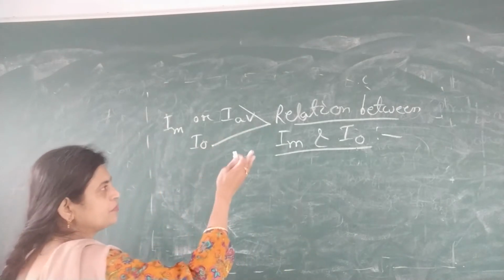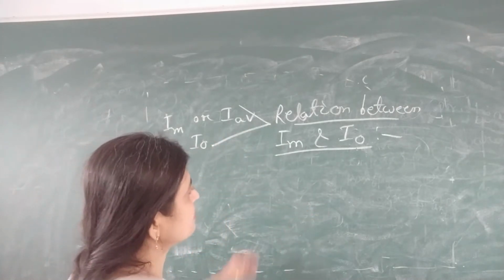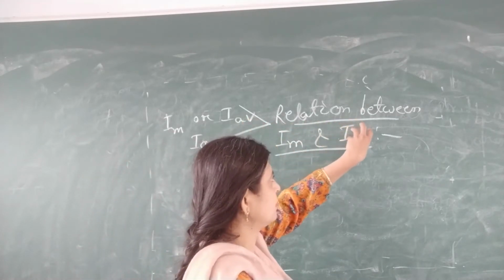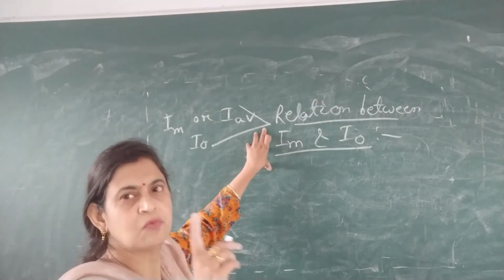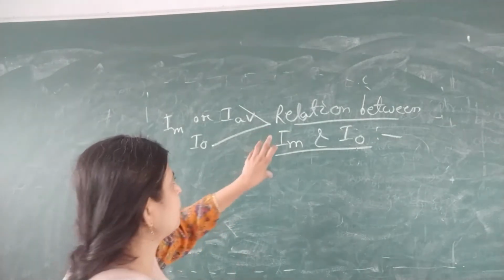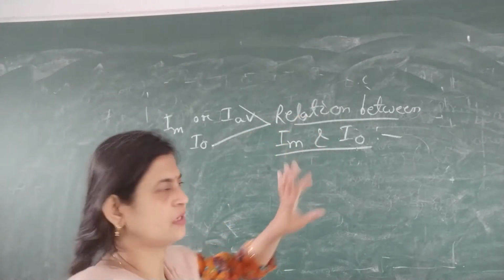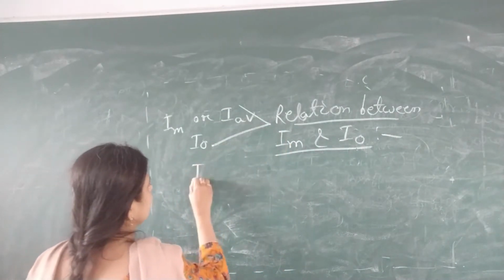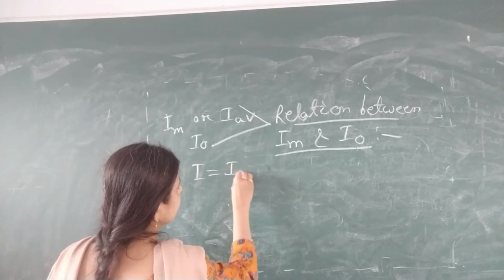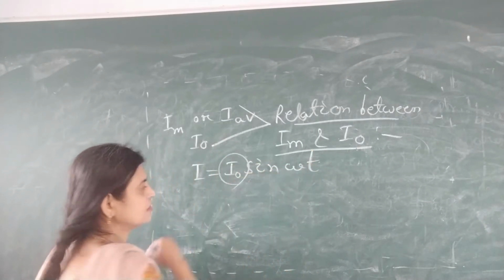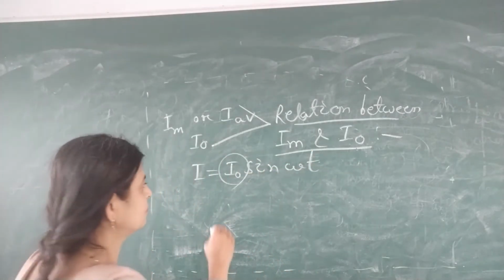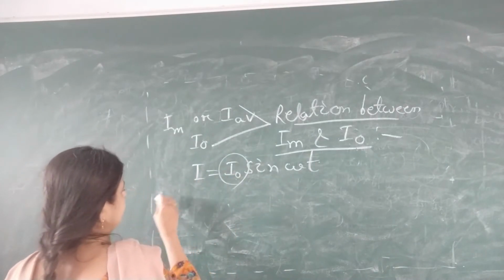Already in the previous class we have discussed the peak value and also the average value for one complete cycle. Now we have to consider a half cycle. So I is equal to I naught sin omega t, where I naught is the peak value of alternating current.